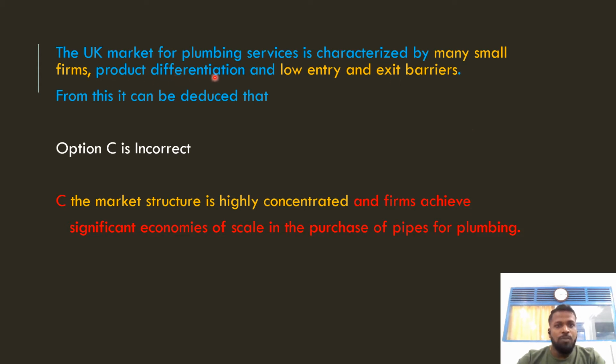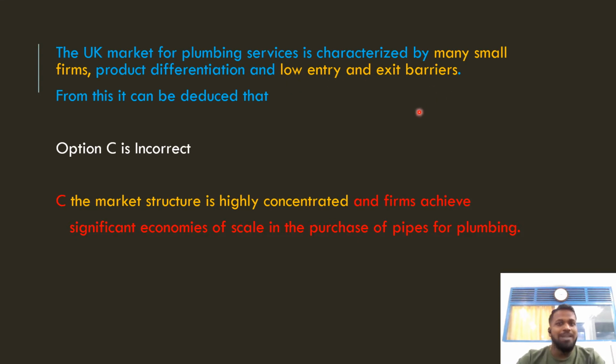Option C says that the market structure is highly concentrated. Actually, highly concentrated means there should be very high barriers to entry and exit. But here there are low barriers to entry and exit.